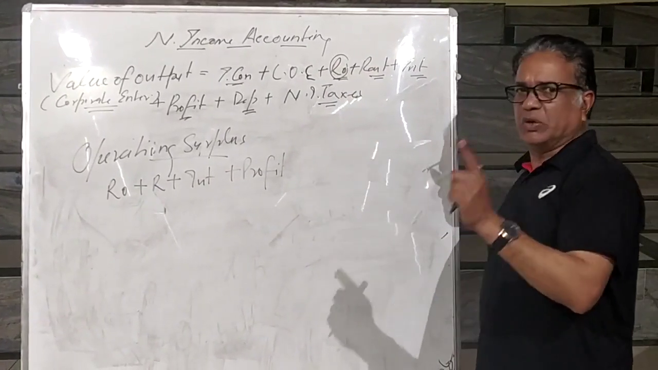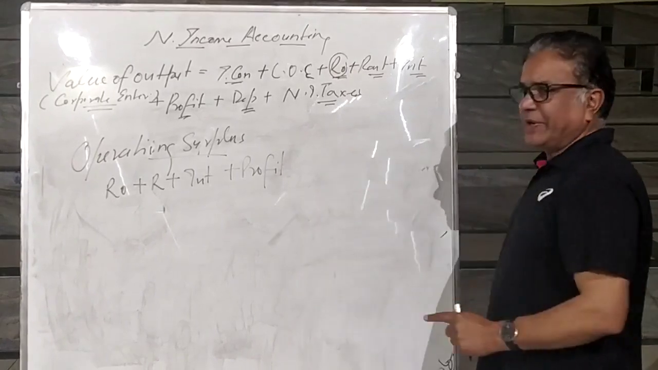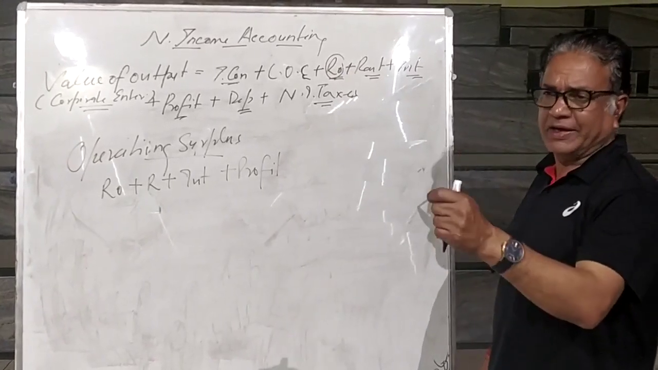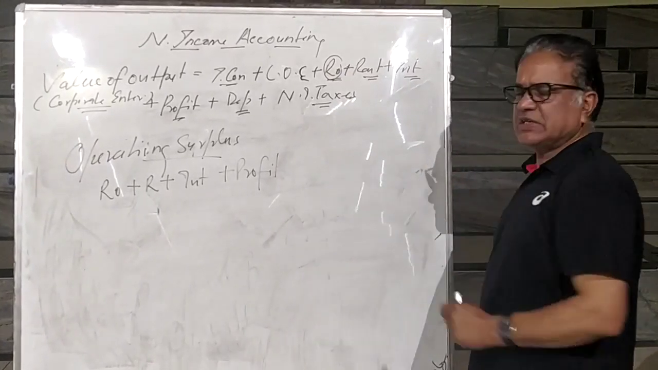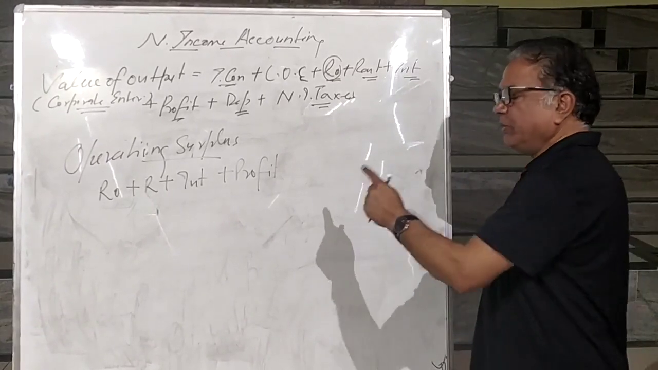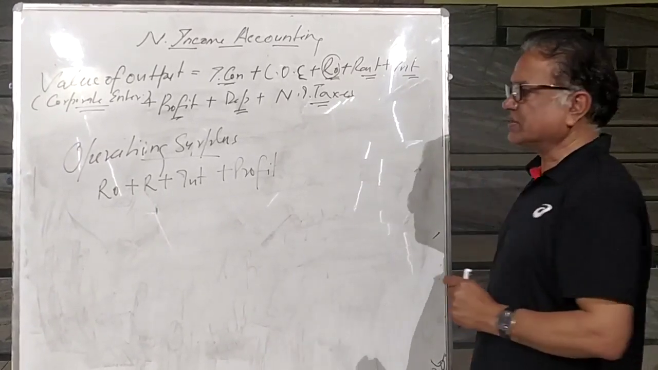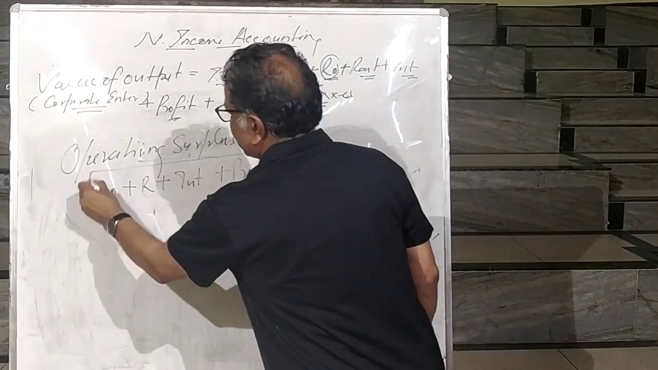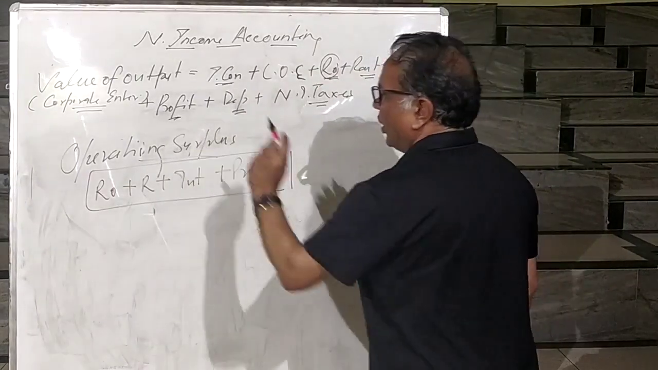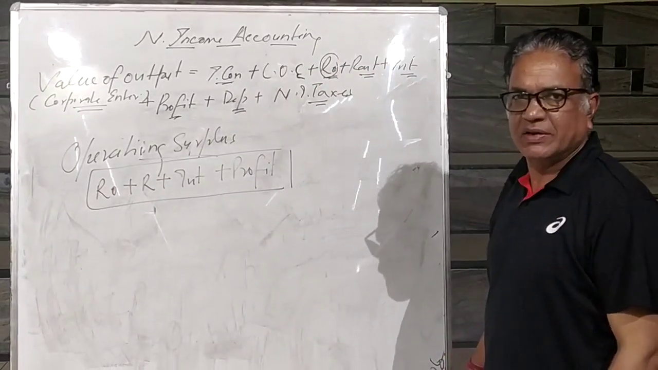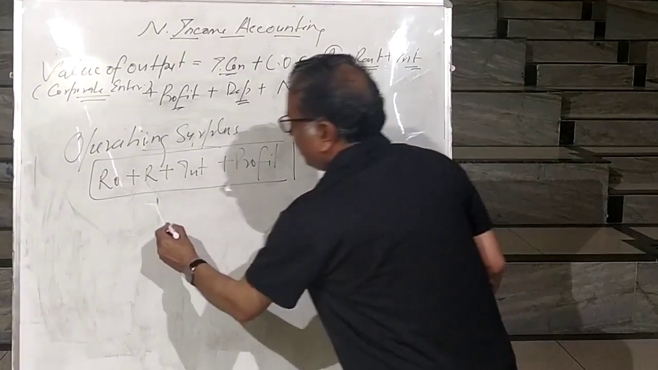Royalty is paid against the use of minerals. Rent is the payment against the use of land. Interest is the payment against the capital. Profit is the payment against the entrepreneurial services. If we put them in one basket, what do we call it? Operating surplus. Right?